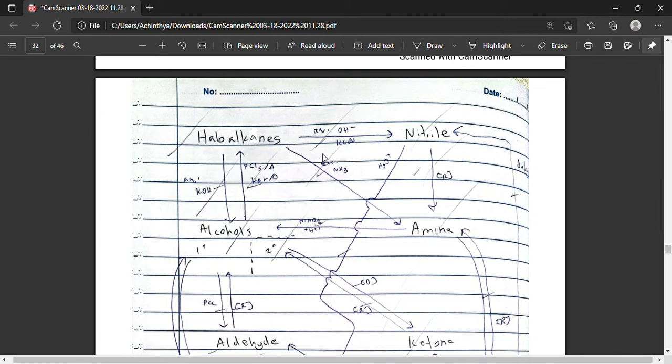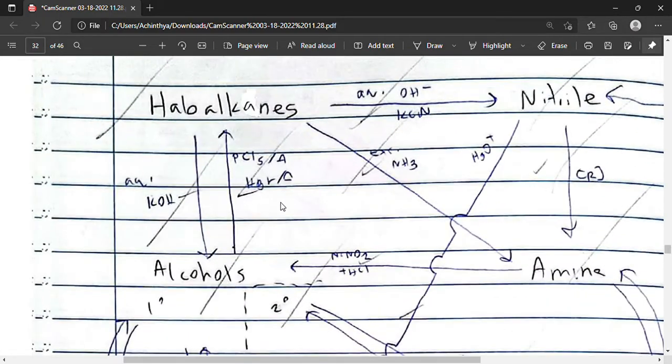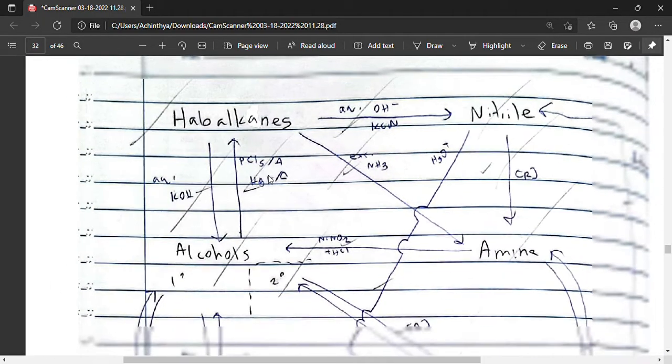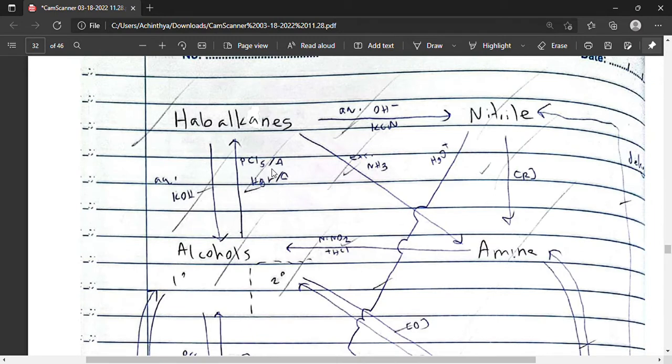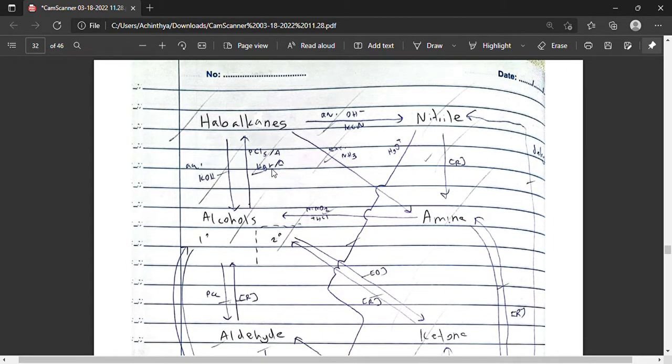Using aqueous alcoholic KCN, we can convert haloalkanes into cyanides or nitriles. We can convert haloalkanes into alcohols using aqueous KOH, and we can convert alcohols back into haloalkanes using respective reagents. Here I have given two examples of halide reagents. And we can convert haloalkanes into amines as well by adding excess ammonia.